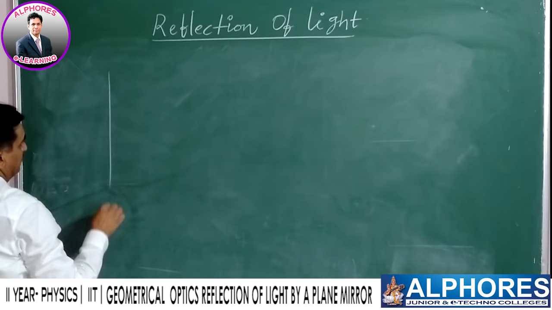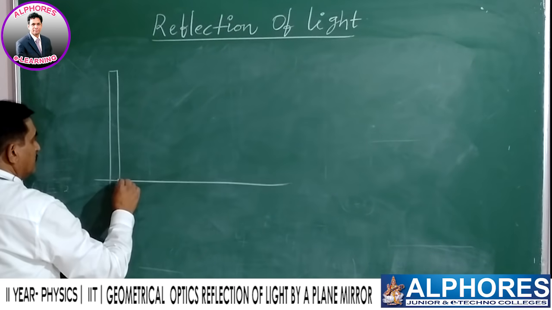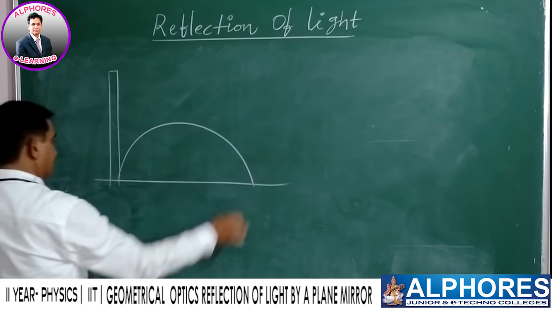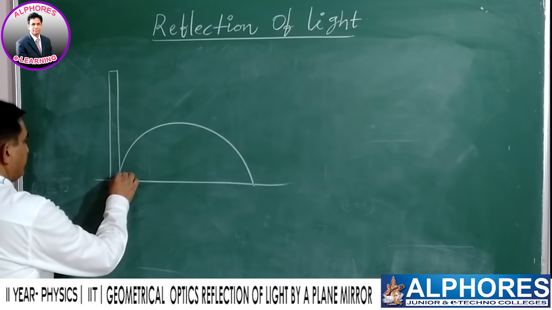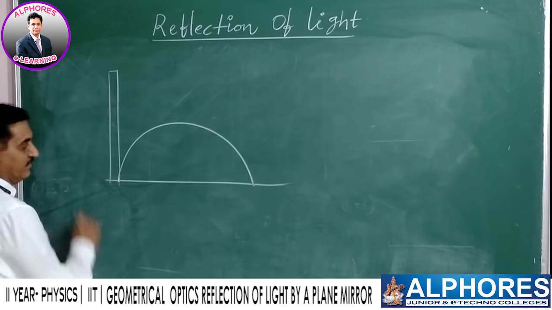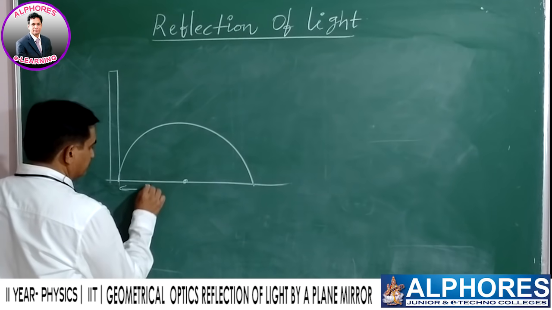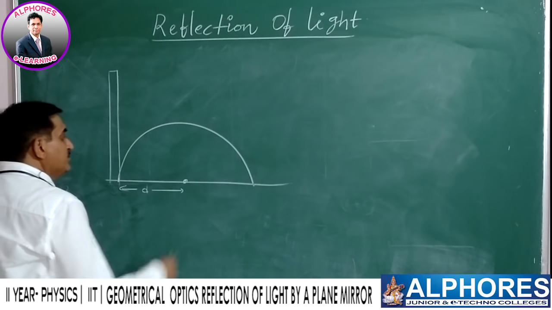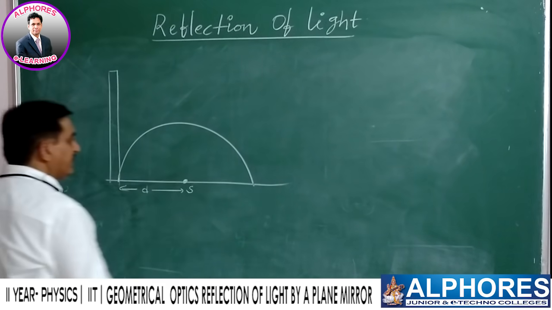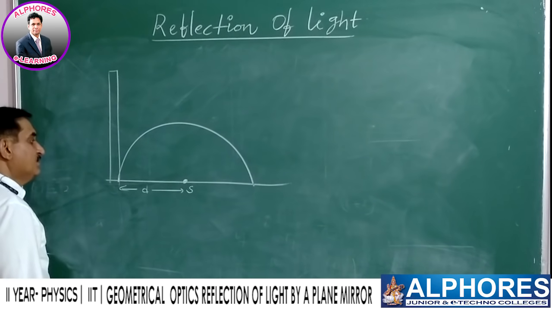Okay, so let us move on to another problem which is also related to this concept. Here there is a vertical wall. There is a semicircular path near this vertical wall, its radius is given as d. A light source is kept at the center of the semicircular path.